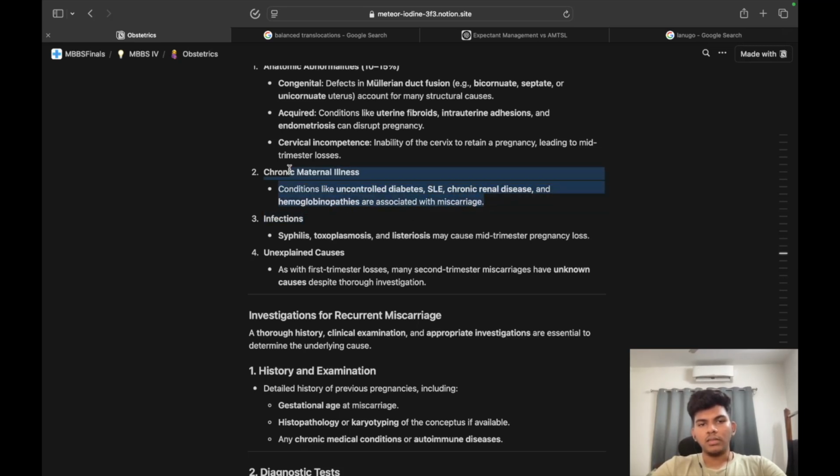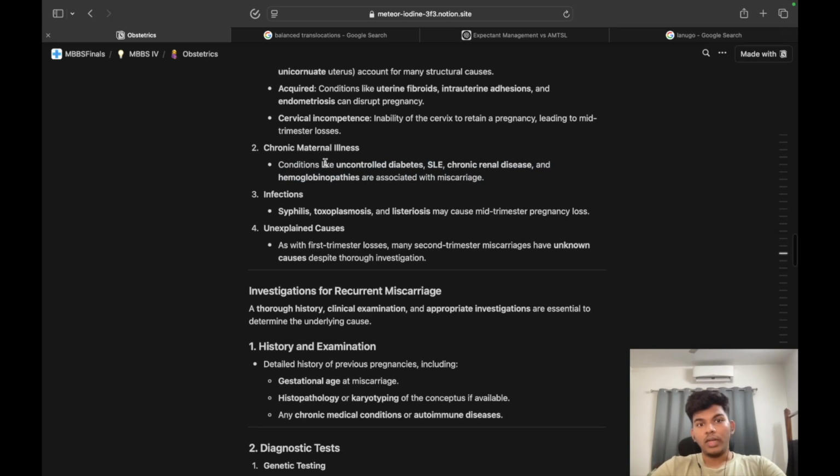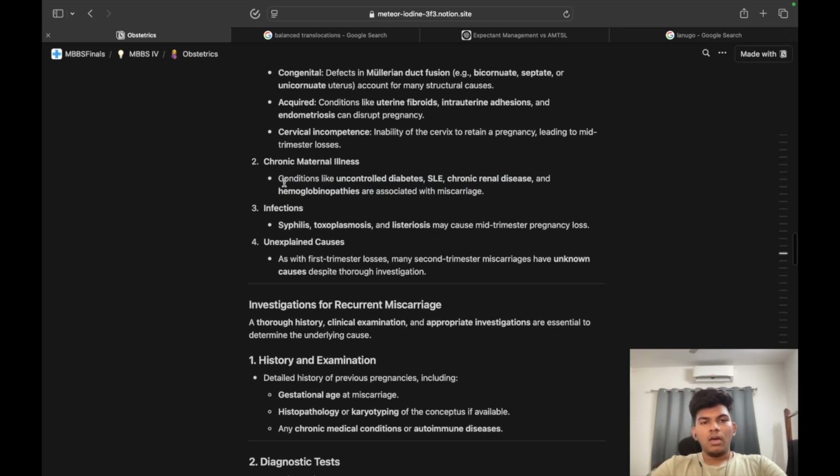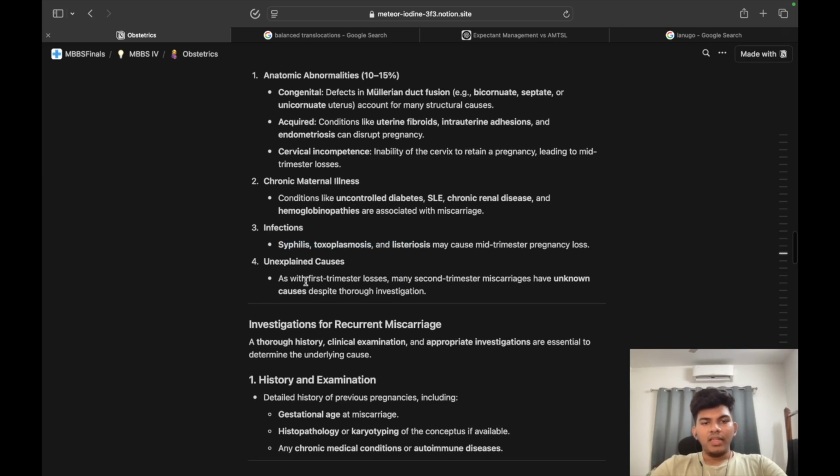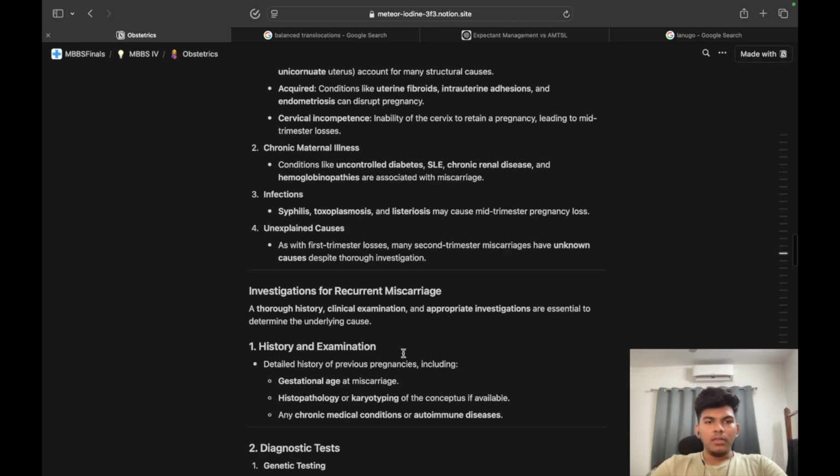So all of these things. Conditions like uncontrolled diabetes, SLE, chronic disease and hemoglobinopathies. So that is chronic maternal illness. Next, coming to infections. There it was bacterial vaginosis. Here it is syphilis, toxoplasmosis, listeriosis. And finally unexplained. Many of them are unexplained.